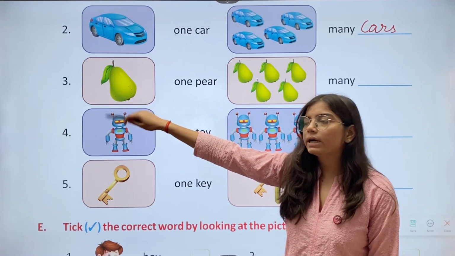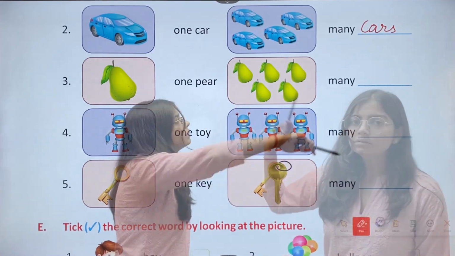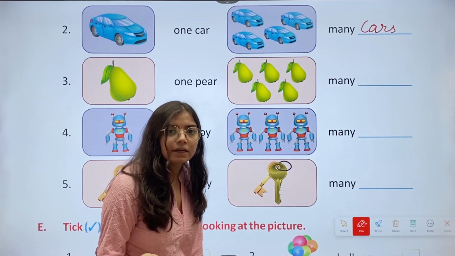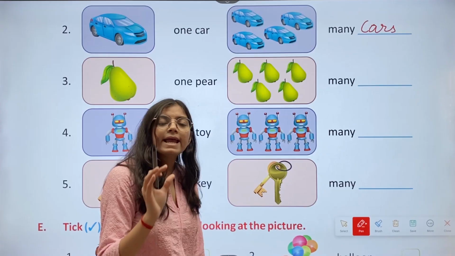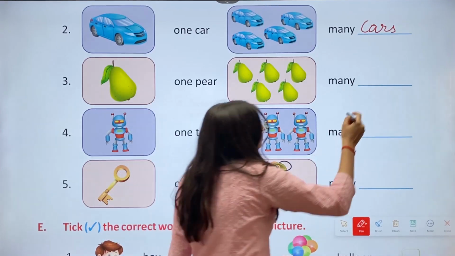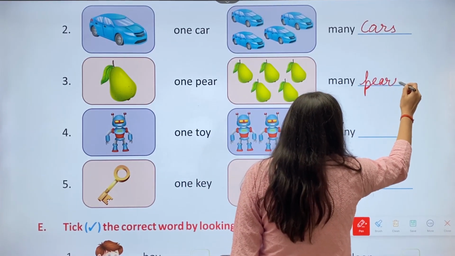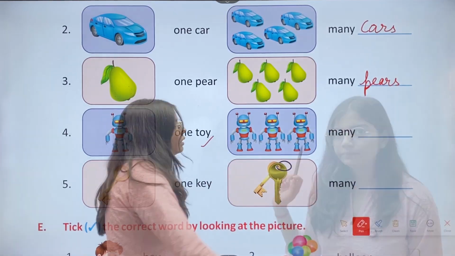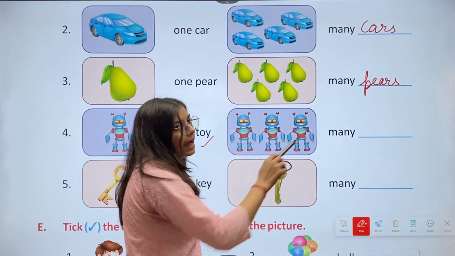Then the third one is one pear. Then here we have many dash. The answer is pears. We'll just add s to that word. Then fourth one we have one toy. Here we'll write many dash.